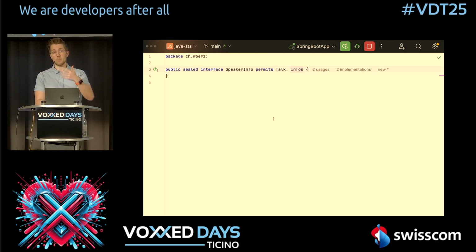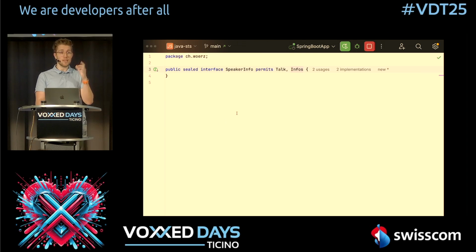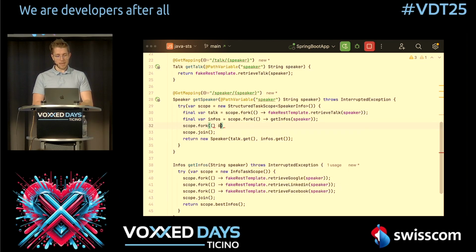This is helpful, for example, when you have switch cases where you say case talk and case infos. Then you don't need a default case when you have the sealed interface, because the JDK knows there is no other class which could go into this default case. Now, as you can see, we are done and everything still works as expected. But when I say here instead scope.fork and I pass something else, we get an error, of course, because the interface is not implemented by this.